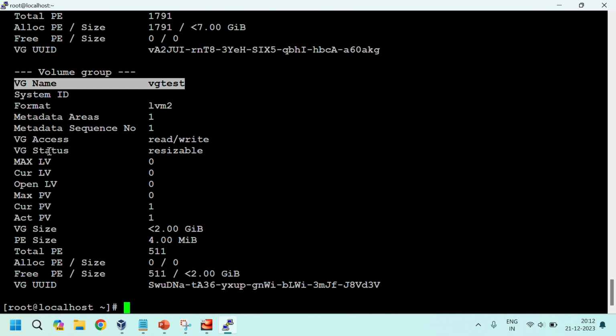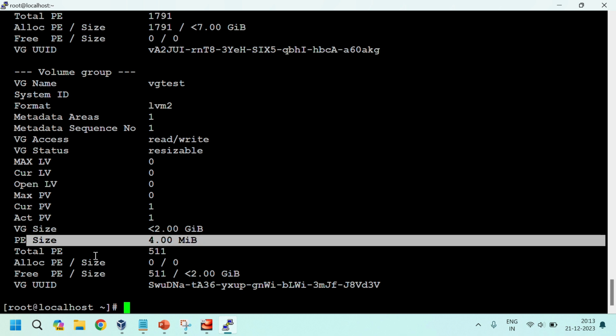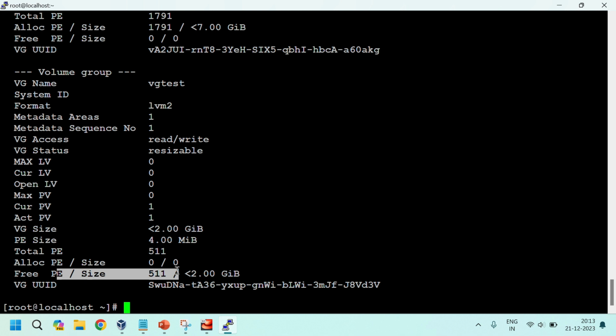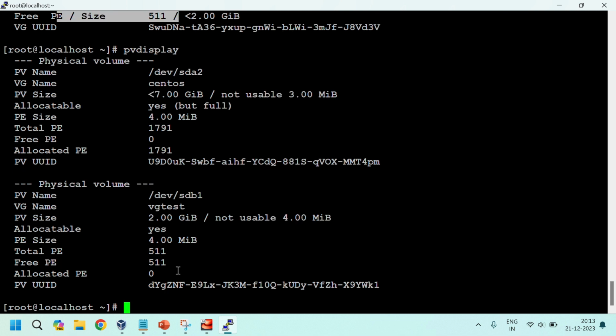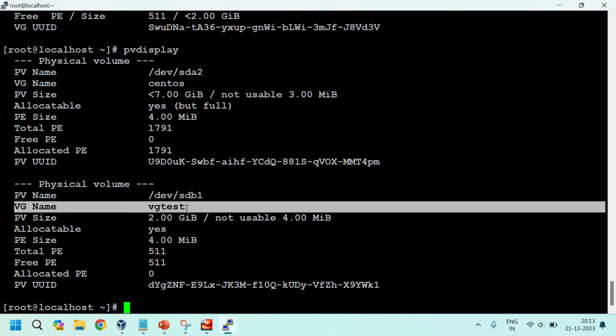Access read and write. VG status resizable means we can extend or we can reduce it. PE size 4 MB is there. Total PE, allocated PE, free PE. Now if you give pvdisplay, see here, the VG name is allocated for this PV.